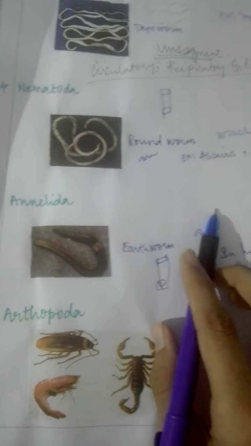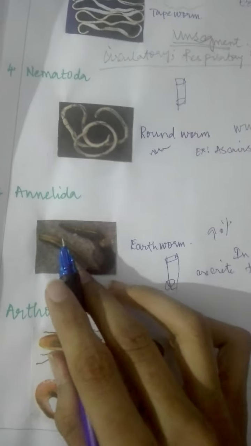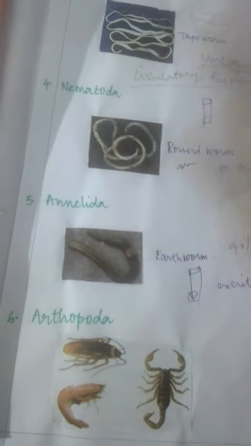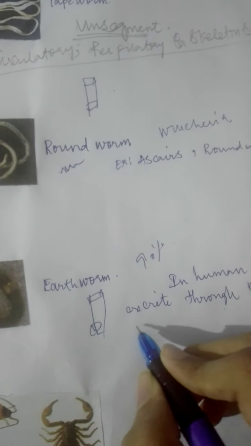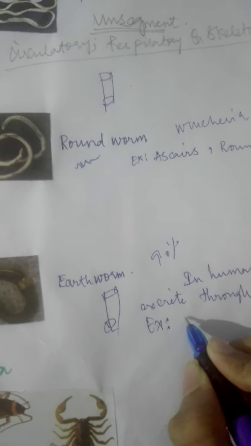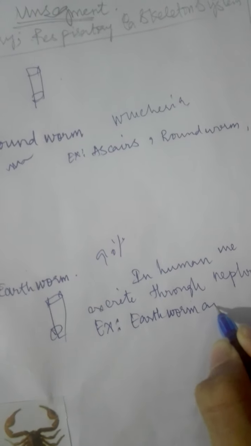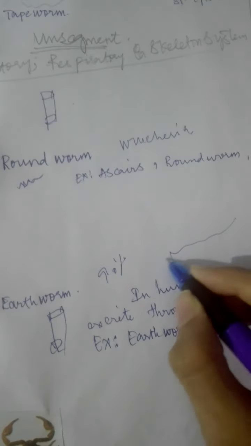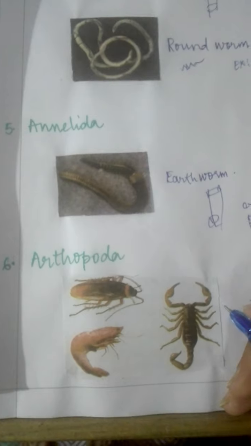Blood flows within closed vessels and contains hemoglobin. Children, the blood flows inside only, and the blood contains hemoglobin. For this, our examples are earthworm and leeches. You know leeches? Leeches have a cylindrical shape like that. Those are leeches. Okay, children.